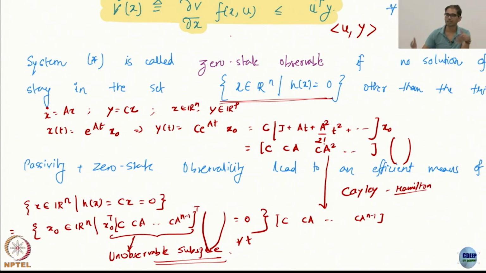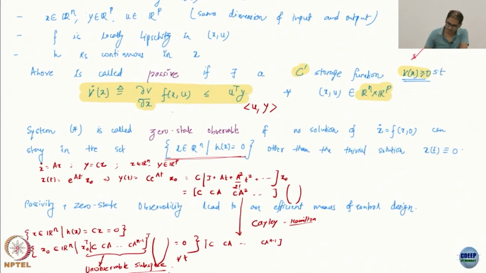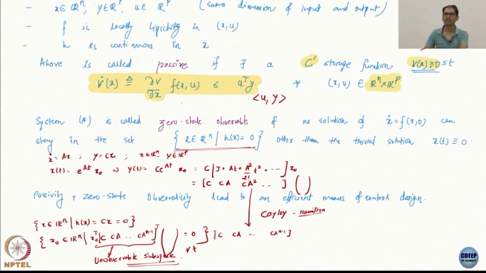So what we have just codified in this slightly more complicated language is just the fact that the system is observable. What we are calling zero state observability is actually the observability condition that you have for linear systems. At least for linear systems it boils down to that.